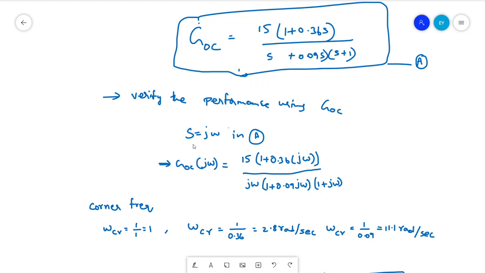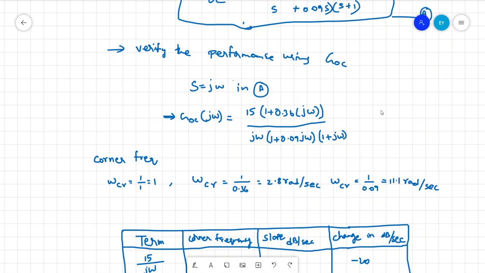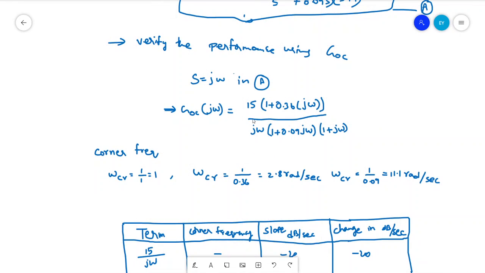So let us consider a Bode plot for the transfer function A, that is, substitute s equal to j omega in A. Once you substitute j omega, the transfer function will be converted in terms of 15 into (1 plus 0.36 j omega) divided by j omega into (1 plus 0.09 j omega) into (1 plus j omega).